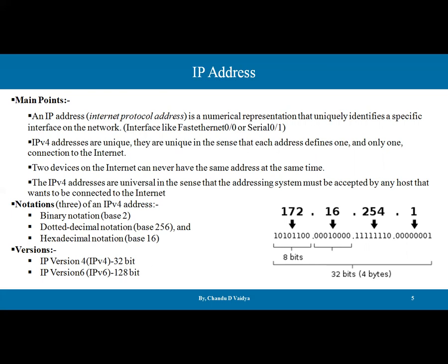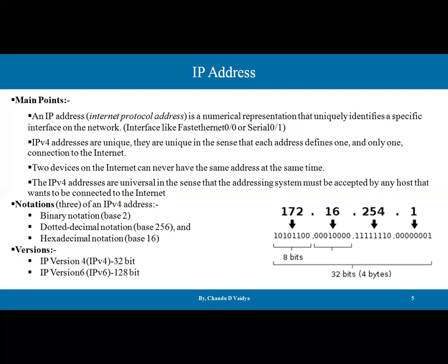Then IP version 4 addresses are unique. It means each address defines one and only one connection to the internet. If our computer is going to be connected to the internet, the ISP, internet service provider, gives us one public IP address, and that IP address is globally unique. In that sense, every IP address is unique. Two devices on the internet can never have the same address at the same time. It is not possible to give the same IP address to two different devices.